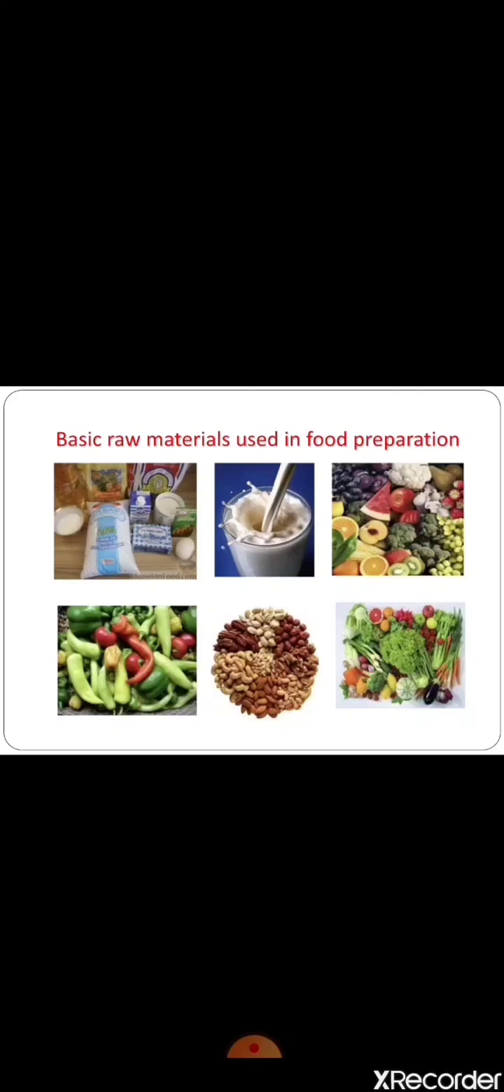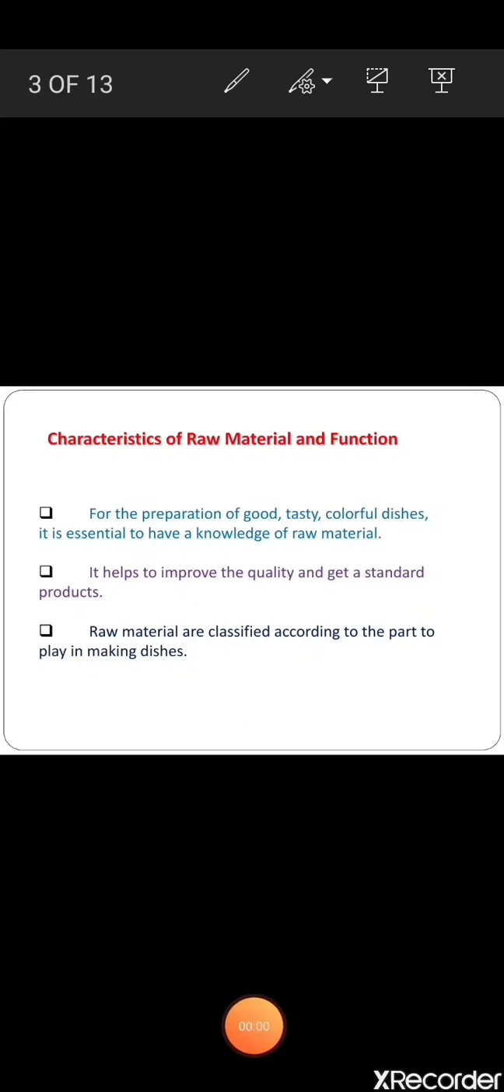Basic raw material used in food preparations. First, we see the characteristics of raw material and function. For the preparation of good, tasty, colorful dishes, it is essential to have a basic knowledge of raw materials, their characteristics, and the special part they play in the texture and taste. If something goes wrong, it also helps to improve the quality and get the standard on the products.